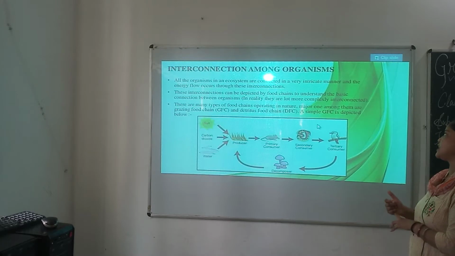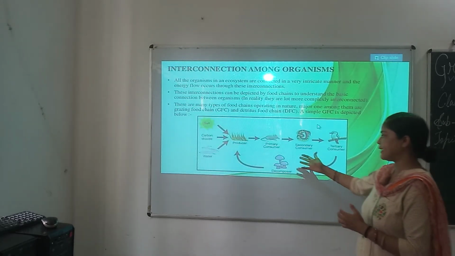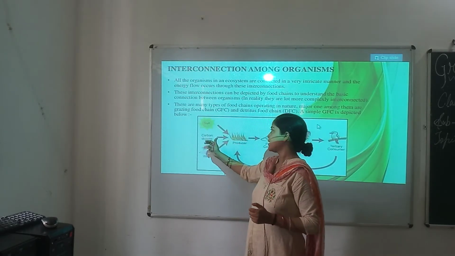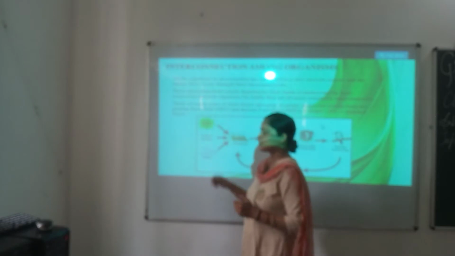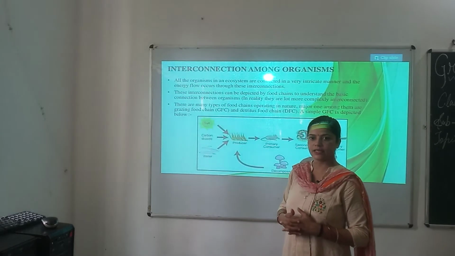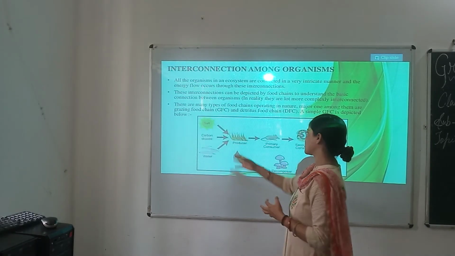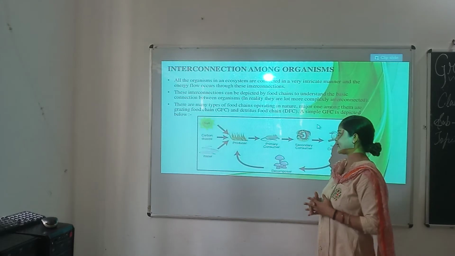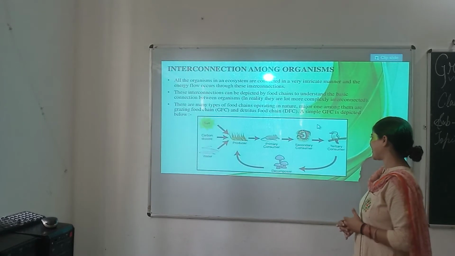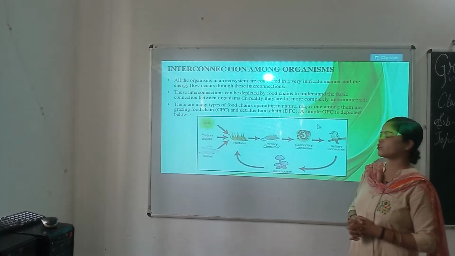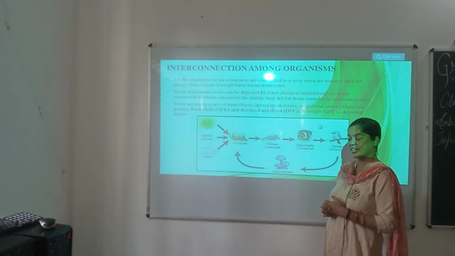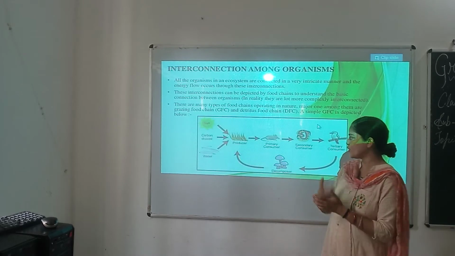A simple GFC is depicted below. Likewise, here it is showing that sun energy, carbon dioxide combines with water under the presence of sun, and it is utilized by producers to make their food by the process of photosynthesis. Then producers are taken in by primary consumers, and primary consumers are utilized by secondary consumers. Then secondary consumers are utilized by tertiary consumers. After that, tertiary consumers are decomposed after death and decay, as well as producers also.